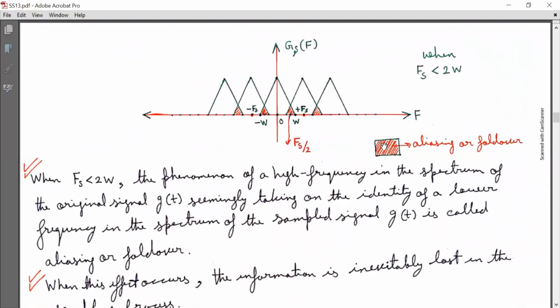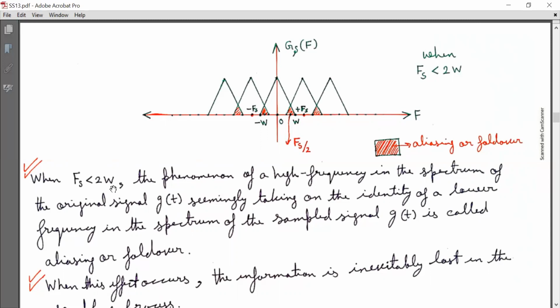Now I have plotted G delta f for Fs less than 2W, that is, what is going to happen if I consider a sampling rate lower than 2W. This is the basic pattern which repeats itself after a period of Fs. Since I have considered Fs less than 2W, these repeated patterns overlap on each other as shown in the plot, and this shaded portion is the aliasing or fold over portion.